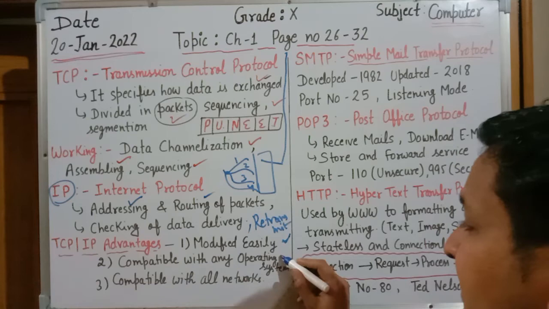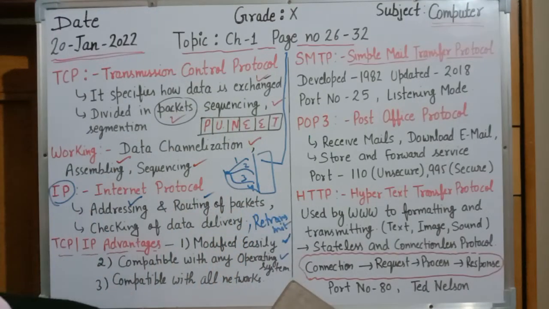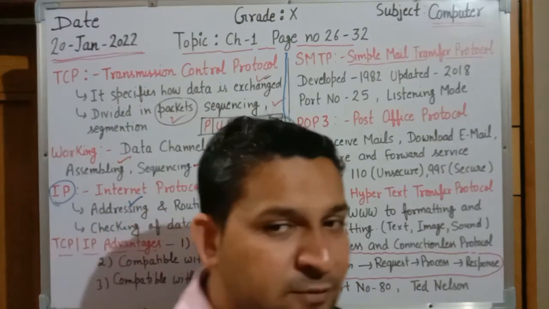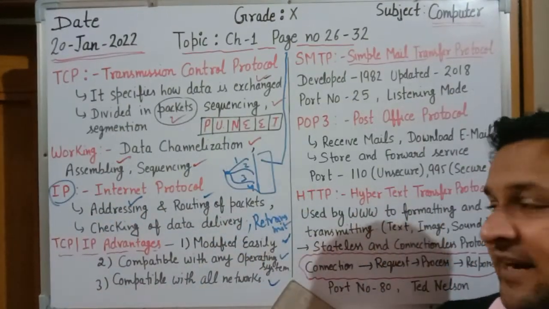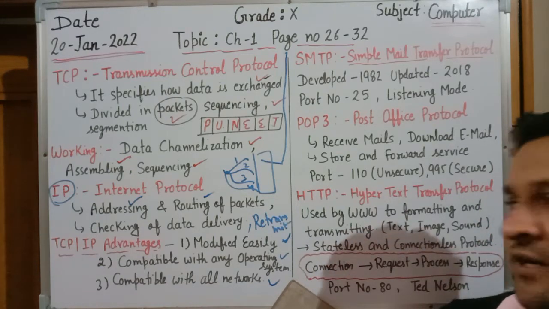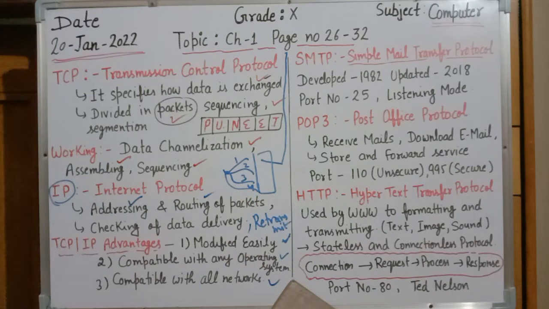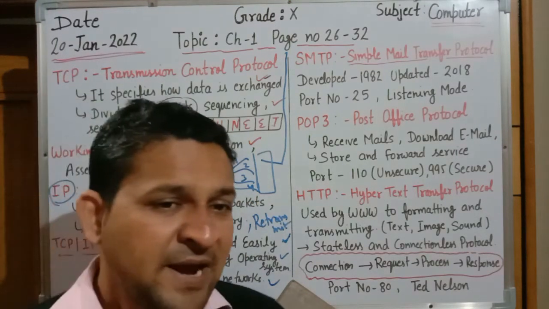Second, we can transfer data in any operating system. It is compatible with every operating system, every hardware, and it is compatible with every type of network. So it is supported by all networks, all operating systems, and it is easily modifiable. These all are the advantages of TCP and IP. Now this topic is complete.